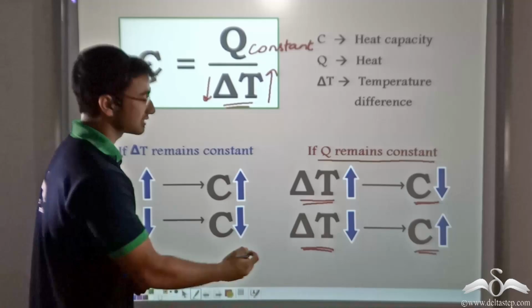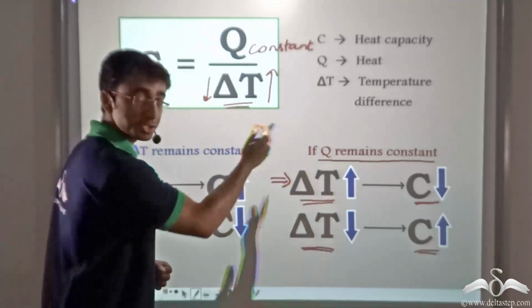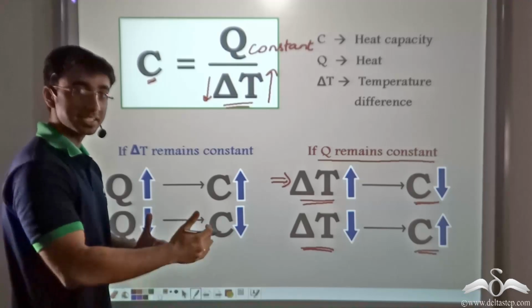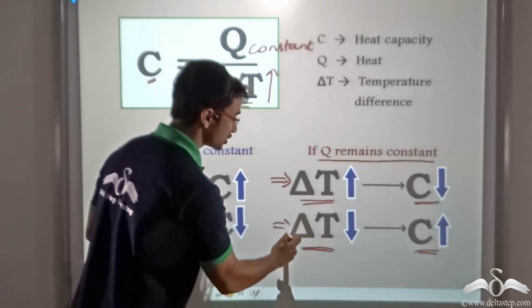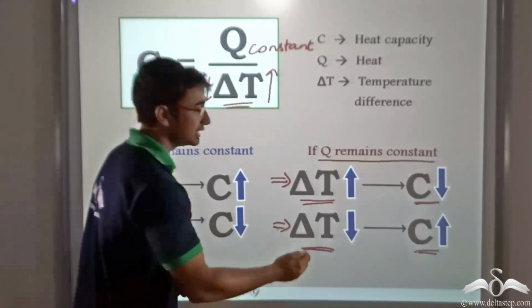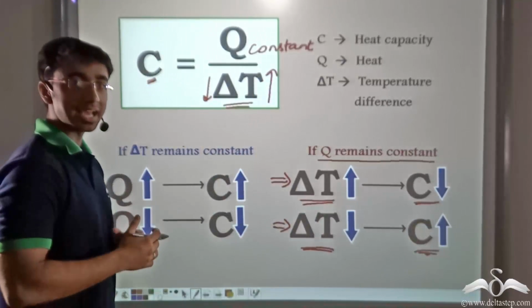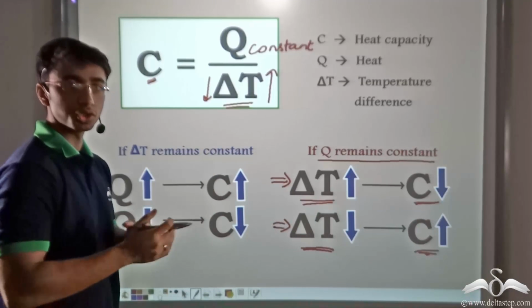So this implies that since the rise in temperature of sand has been more, the heat capacity of sand is less. Similarly, since the rise in temperature of water has been less, the heat capacity of water is more. A similar thing happened in the case of wood and concrete.